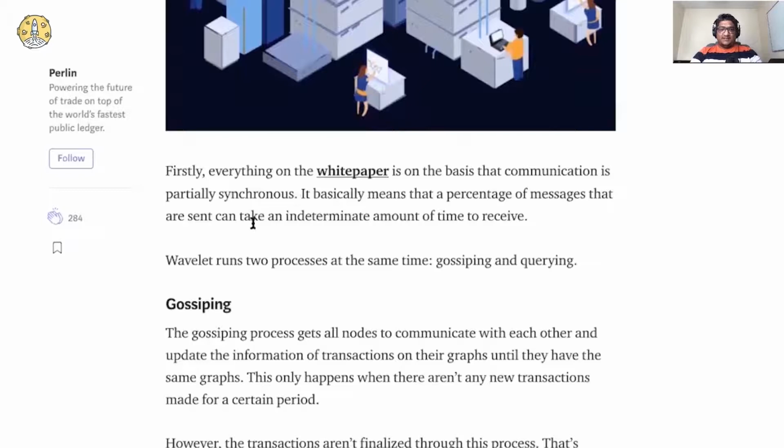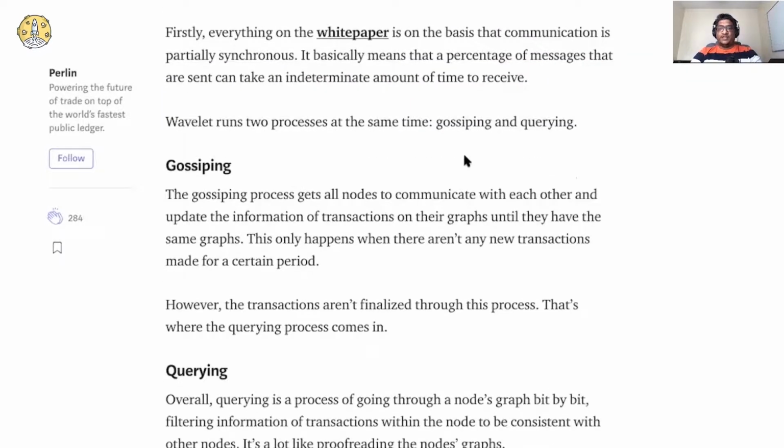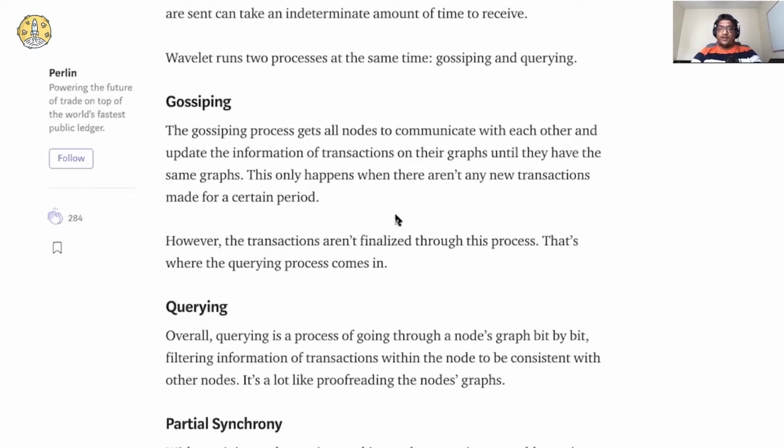Anyway, guys, let's go over the two most important processes in the Wavelet blockchain, called gossiping and querying. So basically, gossiping is where all nodes communicate with each other, right, to update information about transactions on their graphs.